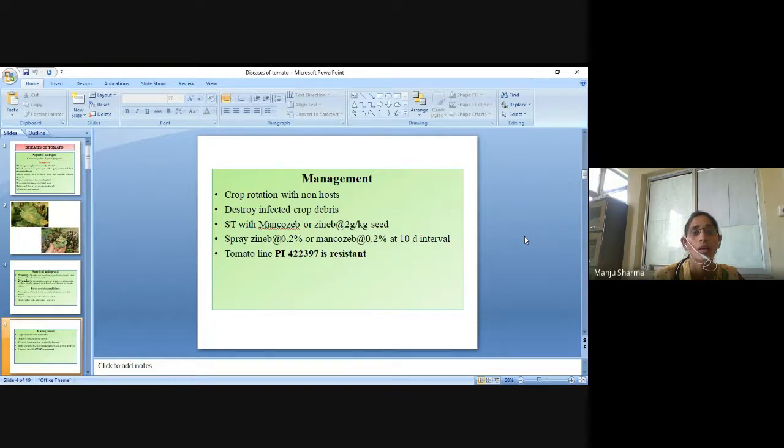Management: crop rotation with non-host crops, destroy infected crop debris, seed treatment with mancozeb or GNAP 2 gram per kg of seed. Spray GNAP 0.2% or mancozeb 0.2% at 10 days interval. And the resistant variety is tomato line PI 422397. It is resistant to the Septoria leaf spot disease.